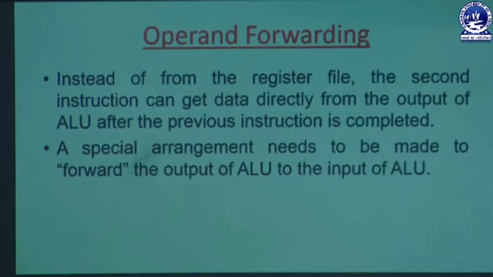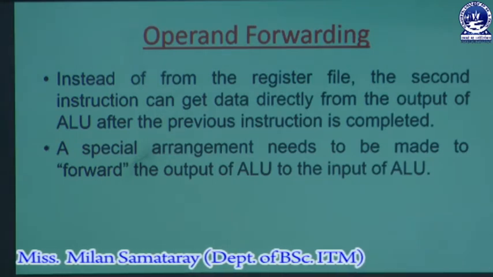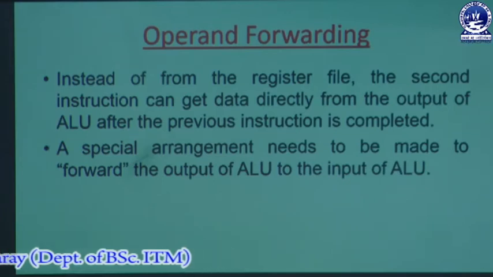And then how will we resolve those data hazards? So the technique is operand forwarding. Instead of from the register file, the second instruction can get data directly from the output of the ALU after the previous instruction is completed.